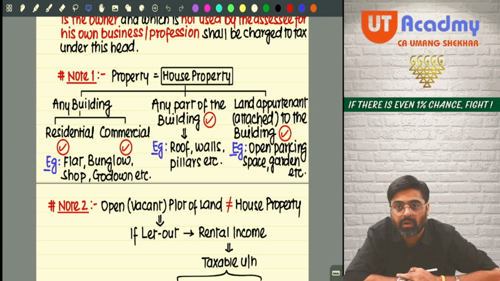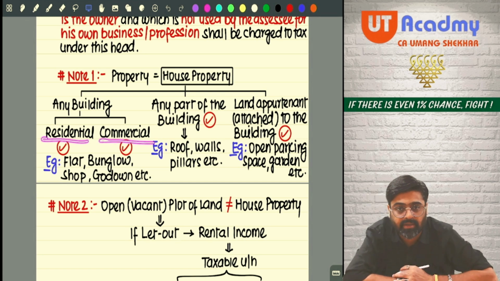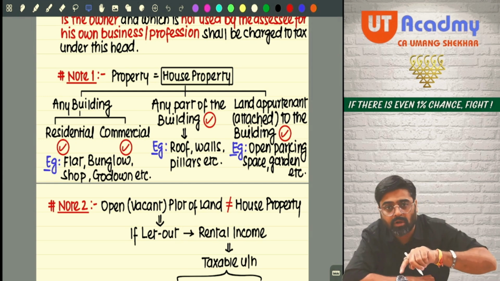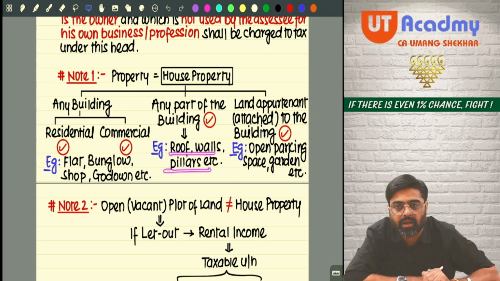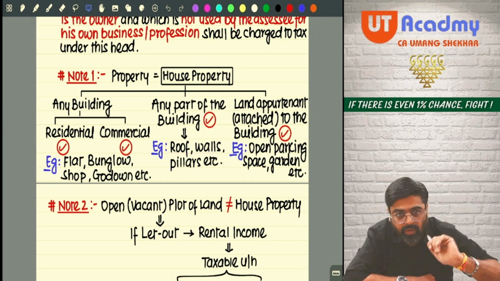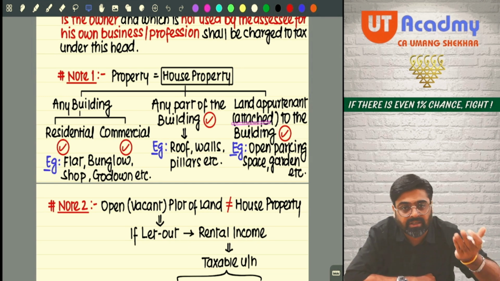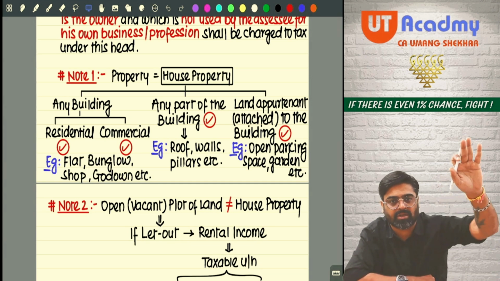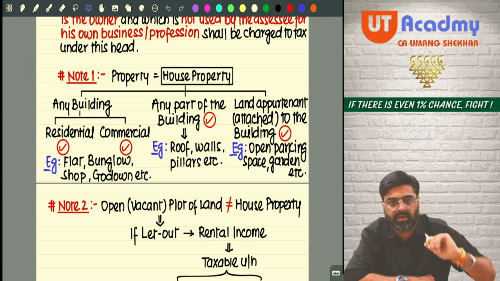Yes or no? Any building means what? It can be residential in nature. It can be commercial in nature. I have given few examples. Then any part of the building is also a building. It is also a house property. Yes or no? What are the parts of the building? Come on. Roof, wall, pillar, etc. Any land appurtenant to building means this land is attached to the building in such a way that it is an inseparable part of that structure. Whenever you transfer the structure, automatically the ownership of the structure along with the land goes away.